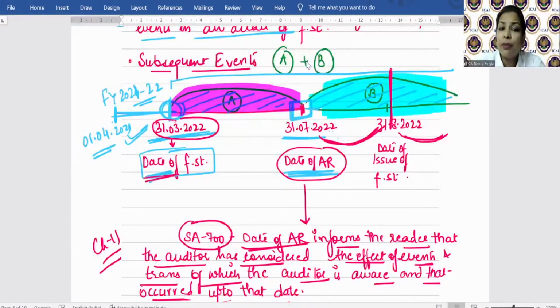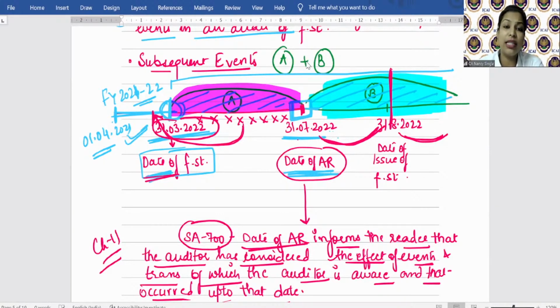The auditor is signing his report on 31st July 2022. But in this period, certain events may have happened which might have an impact, which need some adjustment in the financials of financial year 21-22, or that need some disclosure. You must all be aware of accounting standard 4.